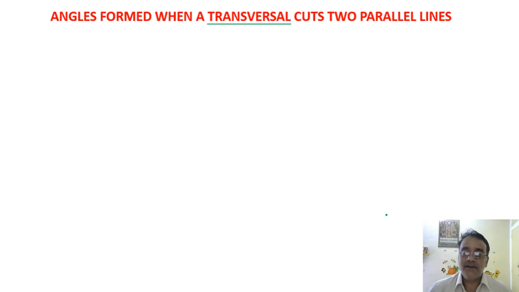Wait. Now here you have to make your mindset that a transversal does not belong only to parallel lines. So the definition should be general. A transversal is a line which intersects any two distinct lines. It may be parallel, it may not be parallel. At two distinct lines at two distinct points. Is that clear? Yes, sir.